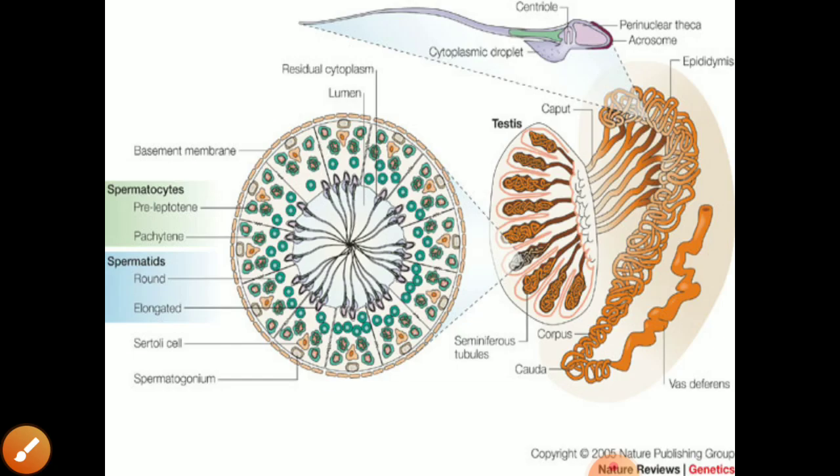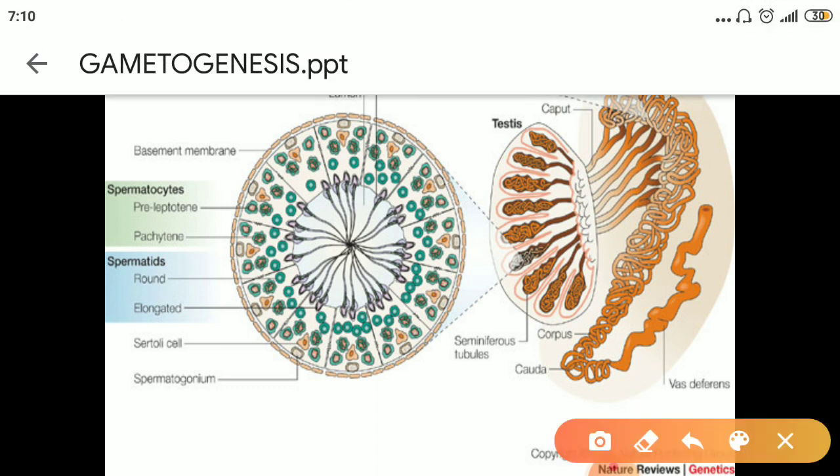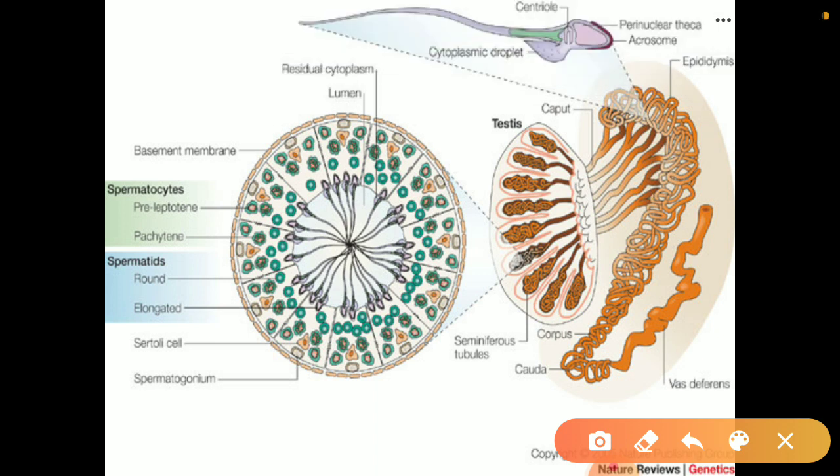Now comes the very important role of hormones. But before moving on, I hope you will now understand this diagram. On one side they have shown the testis, and here they have shown seminiferous tubules.